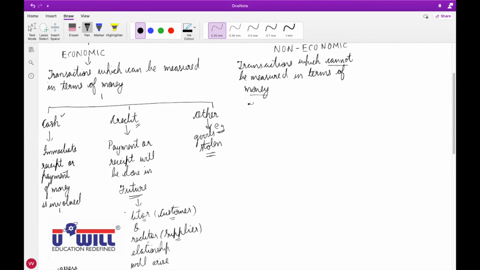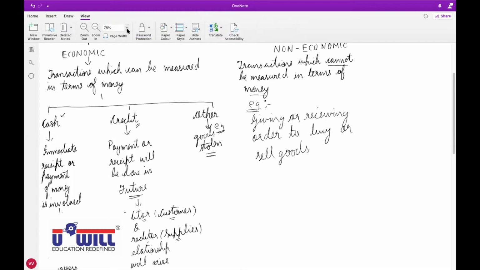Now all of you write down examples of non-economic transactions: giving or receiving orders to buy or sell goods in future. Giving or receiving orders to buy or sell goods.